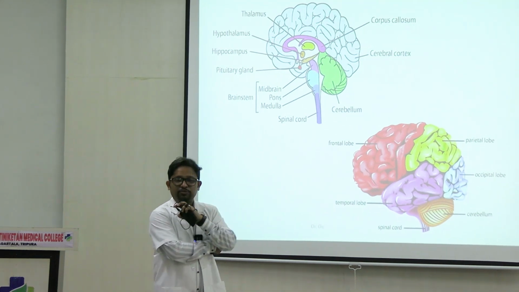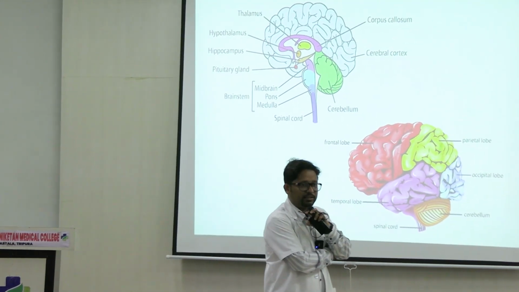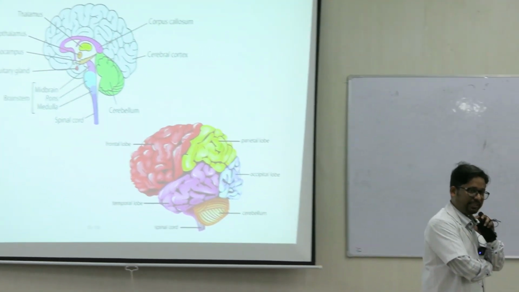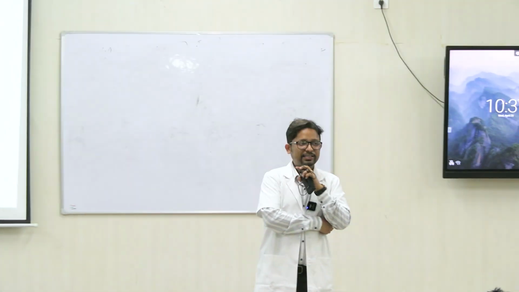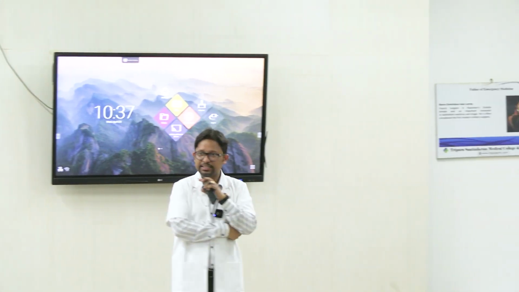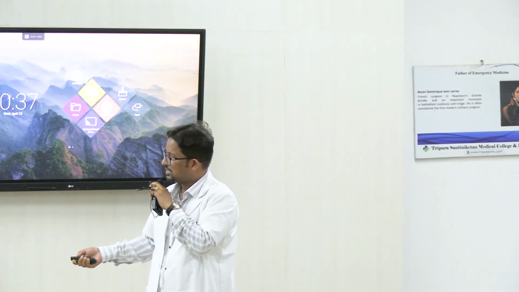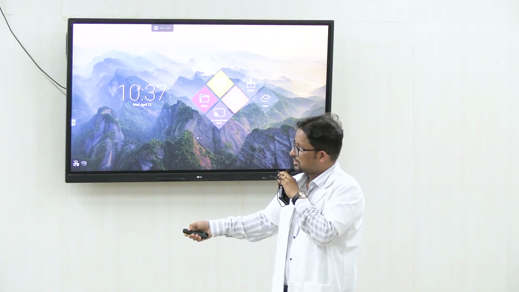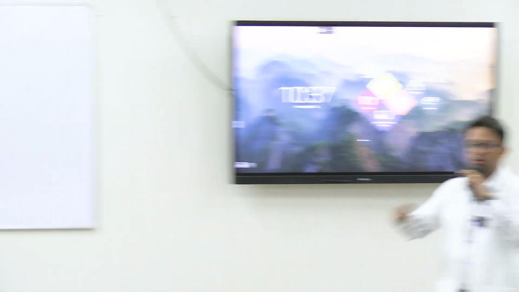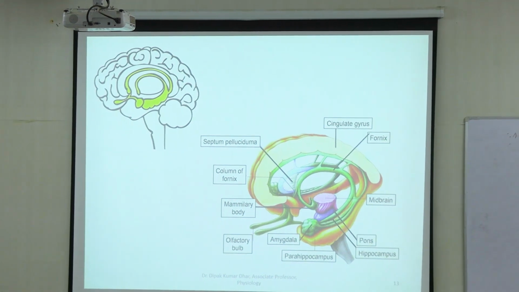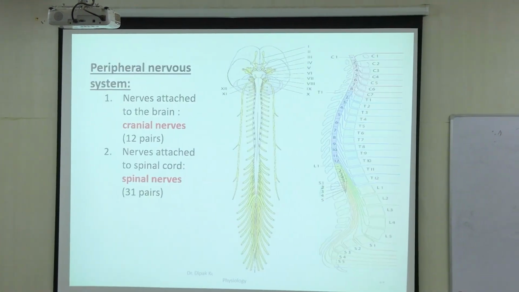Occipital lobe concerned with the function of vision, and the temporal lobe is concerned with hearing on one aspect, and the other aspect is there are nuclei concerned with the memory, structures concerned with memory and learning and emotion, which are also present in the temporal lobe. This set of structures that you see here, this form the limbic system. Limbic system ka main function is emotions. There are other functions also, gradually we will come to know.